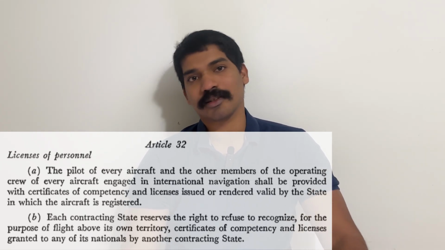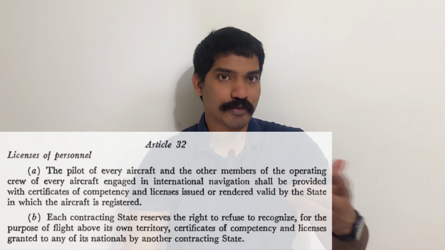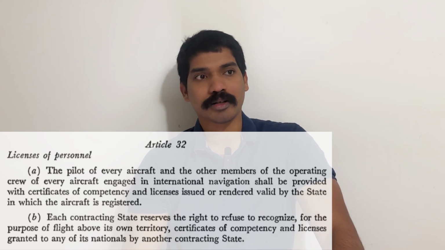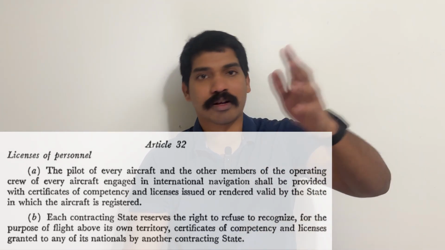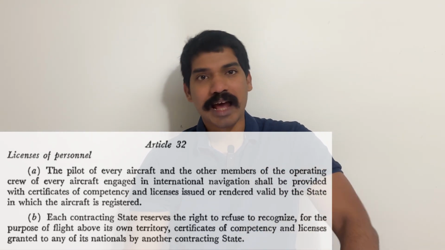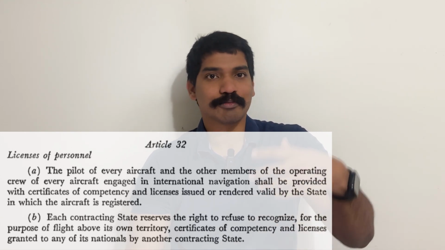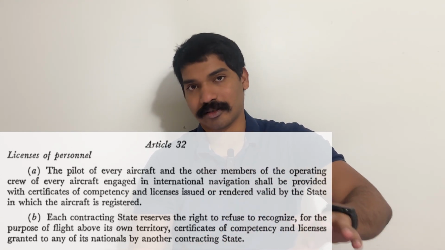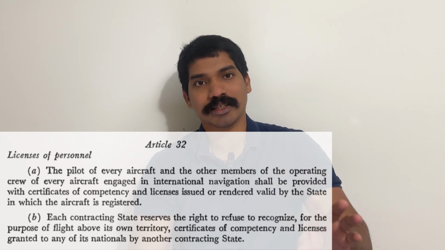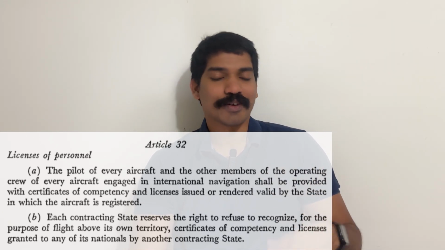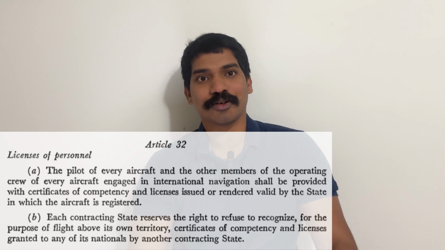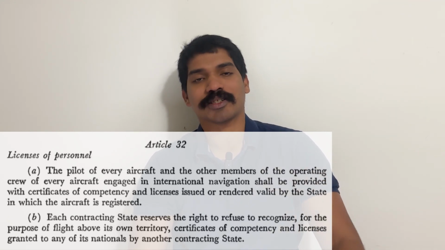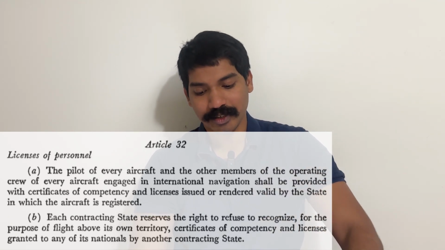So basically, a certificate of competency can be a proficiency check, which is done every year or every 6 months, right? And a license is basically a commercial pilot license or ATPL, etc. But basically, what they're saying is that to fly an aircraft, you need a license and you need some competency checks which have to be performed regularly, right?